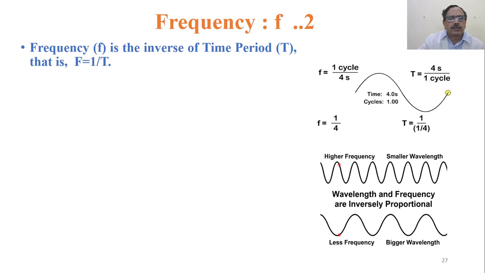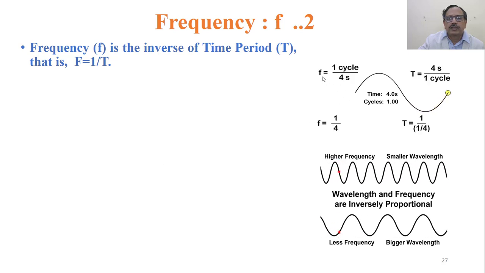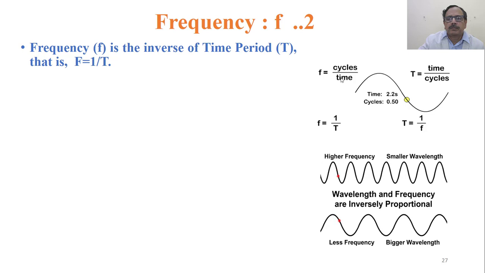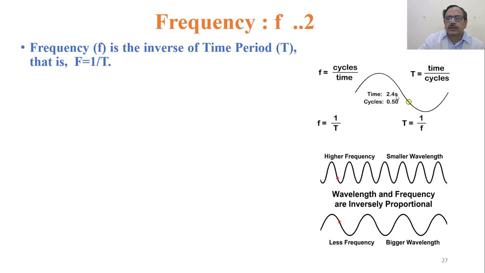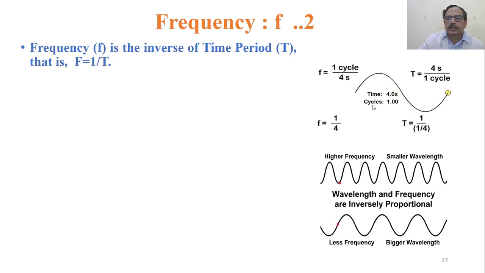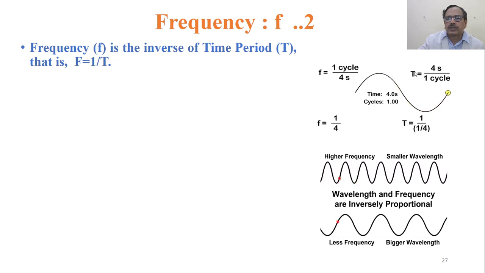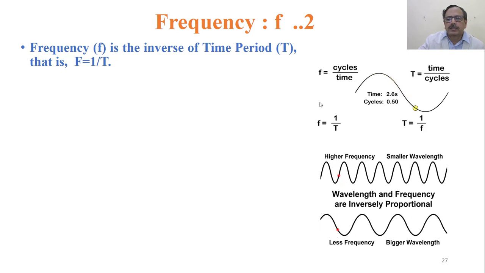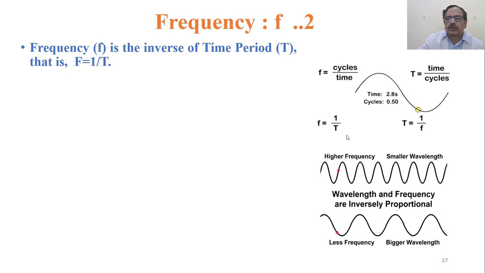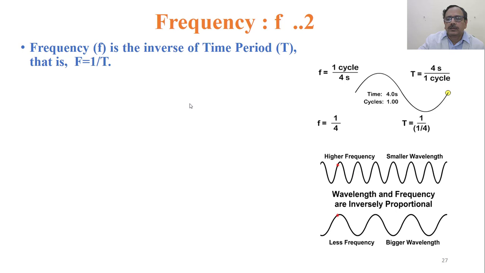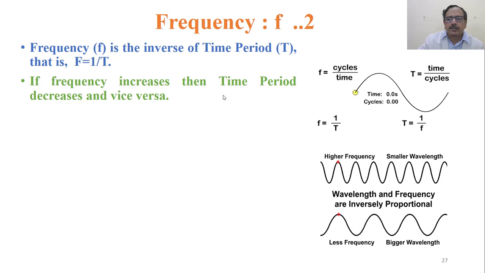So frequency, which is represented by f, is the inverse of time period. So frequency is cycles by time. How many cycles is it taking? Suppose this object started here and it takes say 4 seconds to complete one cycle. Its time period is T. Frequency is 1 by T, that is 1 by 4. If frequency increases, then time period decreases and vice versa.